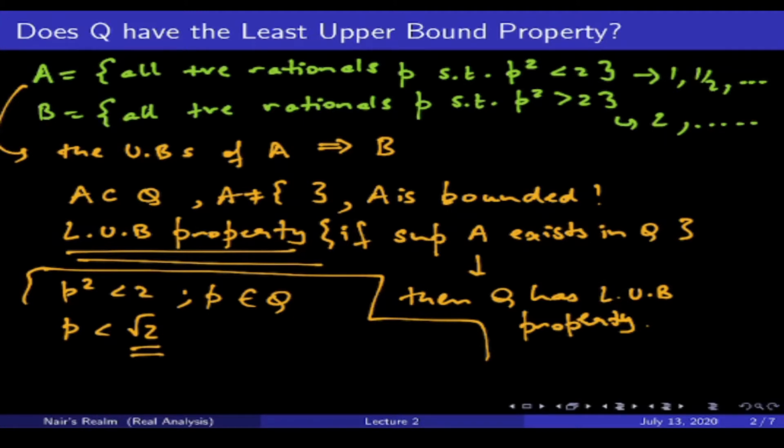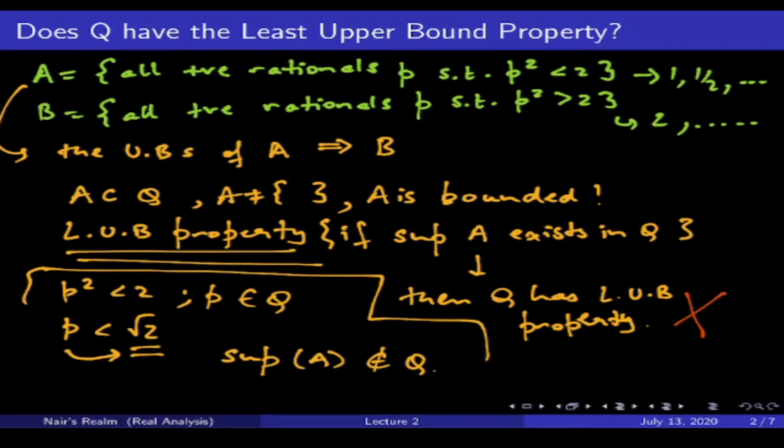So that means as I'm going closer and closer to root 2, there are more and more rational numbers that are close to root 2, but there can never be a rational number that's exactly root 2 because root 2 is irrational. So the supremum of A in this example does not belong to Q. So this particular part of the least upper bound property gets violated.